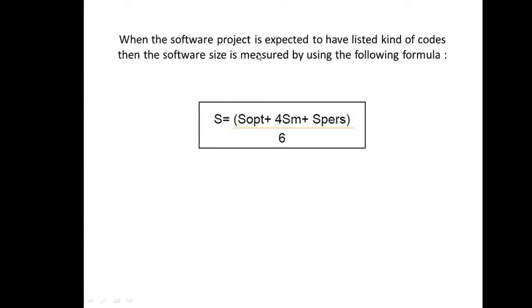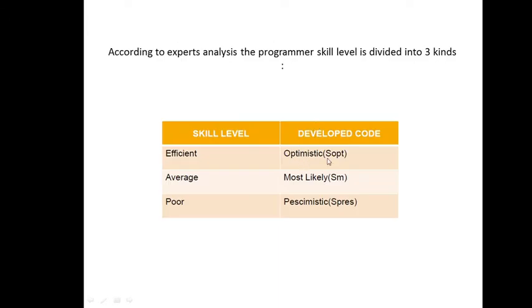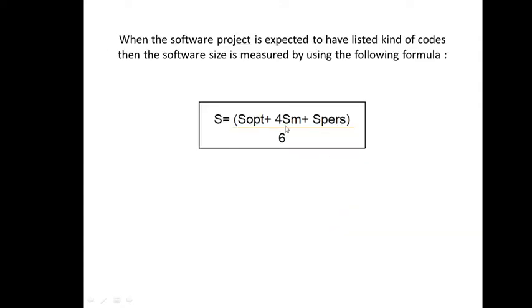When the software project is expected to have a listed kind of code, then the software size is measured using the formula S. The size is for all 3 cases: SOPT, SM, SPESS, that is optimistic, most likely and pessimistic. The expression says optimistic, plus 4 times the average, plus pessimistic, and then divided by 6.